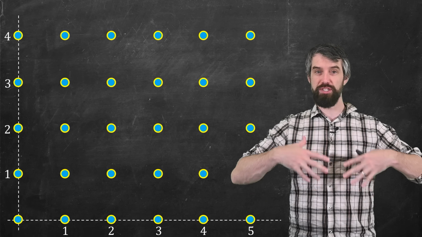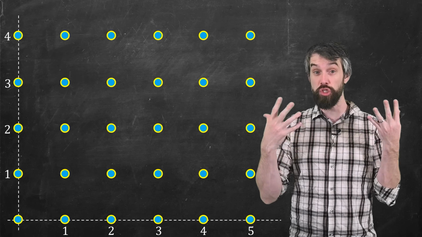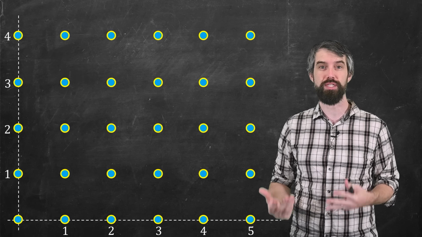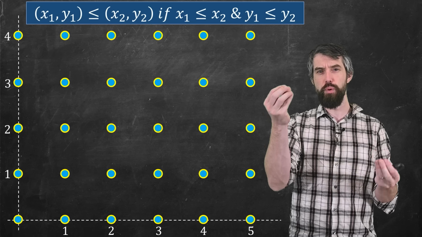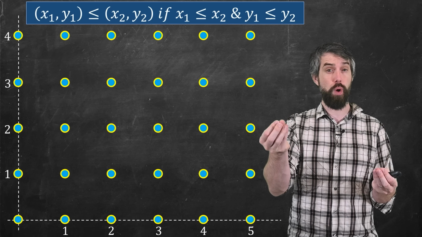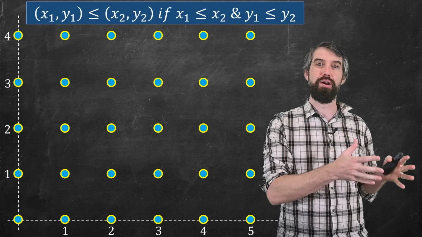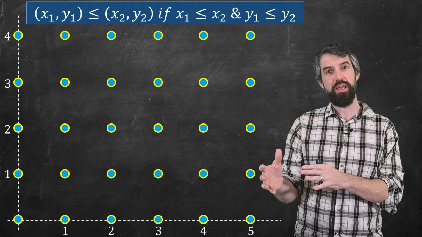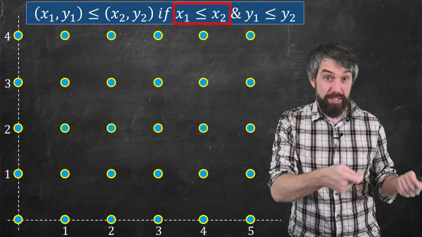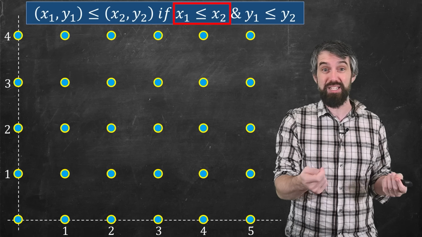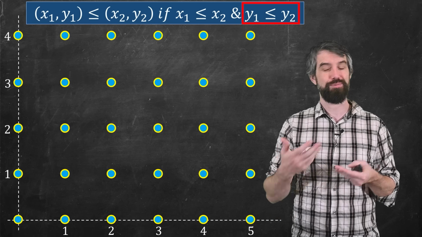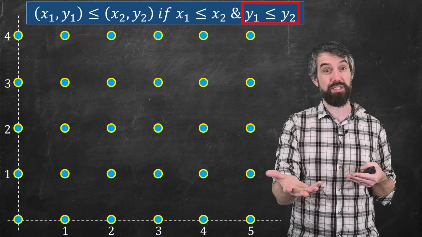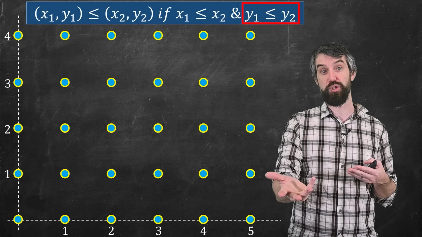And now I'm going to give this set the structure of a partially ordered set by telling you what the order is. If you take 2 points, (x1, y1) and (x2, y2), we'll say one pair is less than the other if the x-coordinates are smaller in the normal way you would order the numbers, and also for the y-coordinates. So x1 has to be less than or equal to x2, and y1 has to be less than or equal to y2.